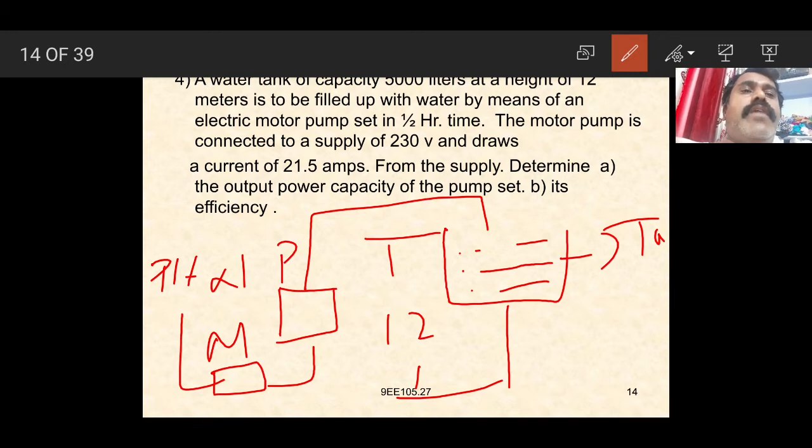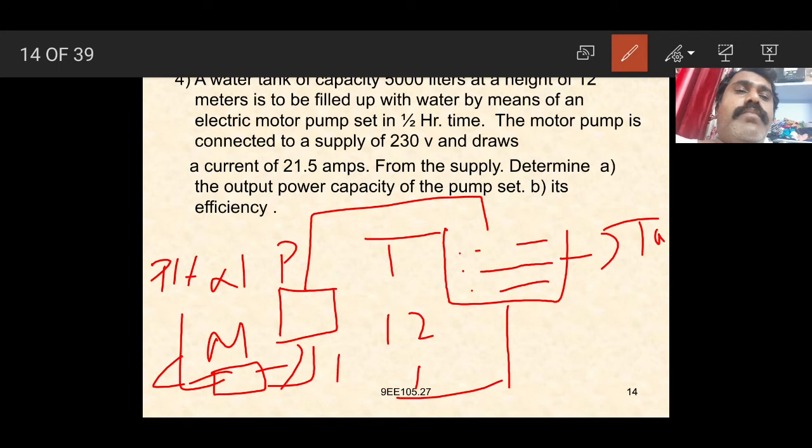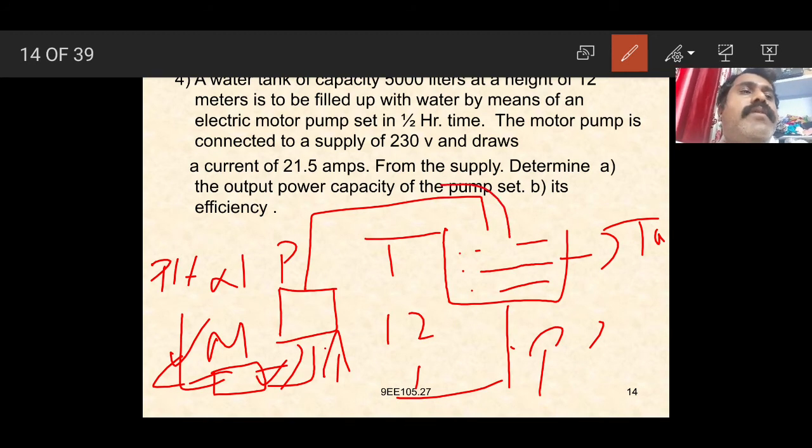So given, for half an hour, connected to the 230 volts supply, it draws a current of 21.5 amperes here. So again we can assume the motor input is nothing but P, the output of the motor is nothing but the input of the pump, and the output of the pump is nothing but the work done by the pump per second. We can indicate the motor input as P here.